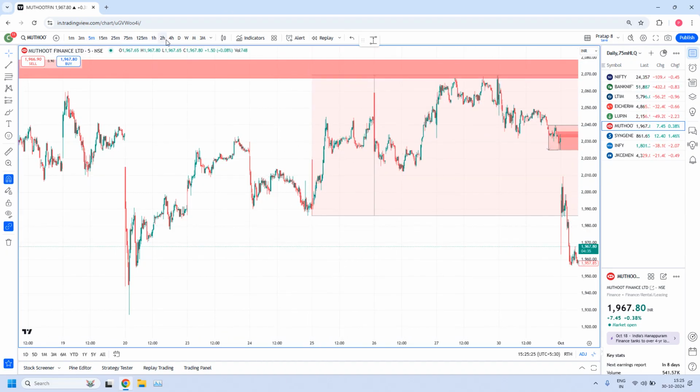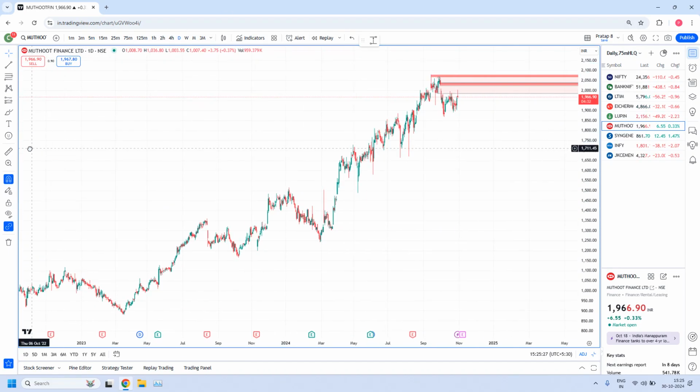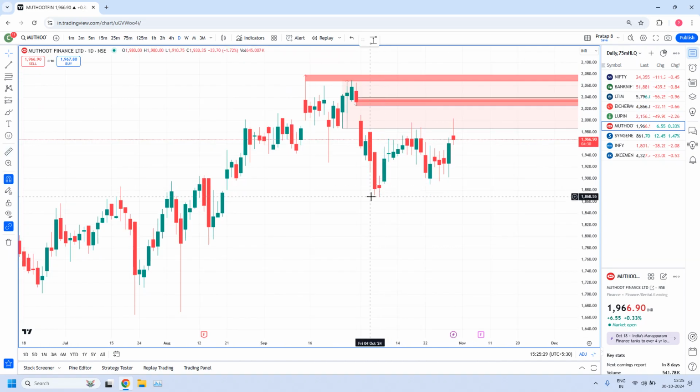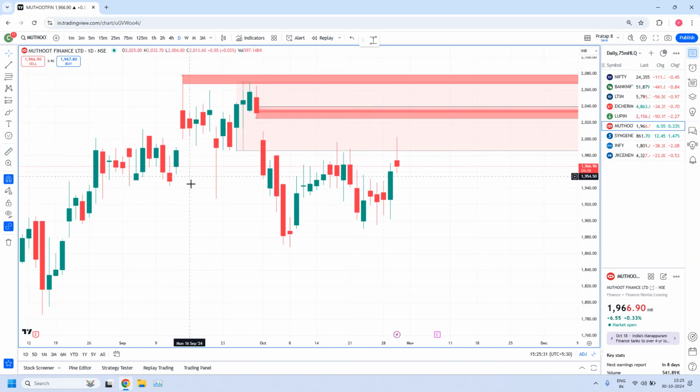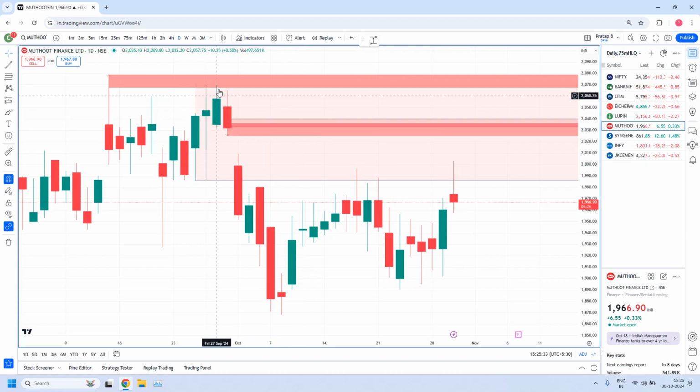Let me go to the daily time frame. Here you have a 5-minute zone. And this daily zone picked up the orders and then sharply came down. This is the LTF zone as a horizon to the entire high liquidity zone. In lesson 22 you learned: lower time frame zone as a horizon to the higher time frame zone. Many times the order flow in that area is very, very strong. So definitely next time we can plan a trade in this area.